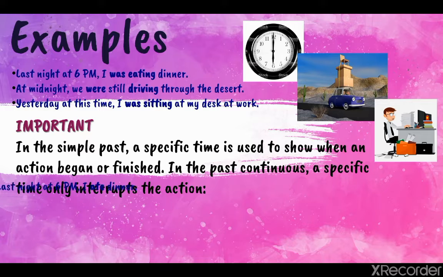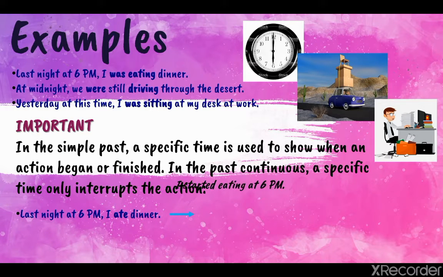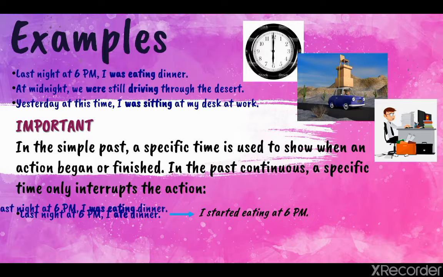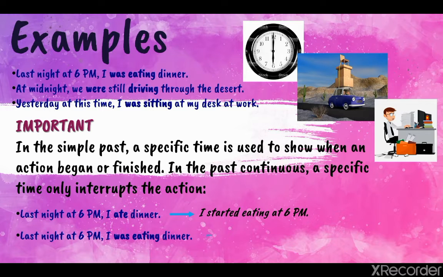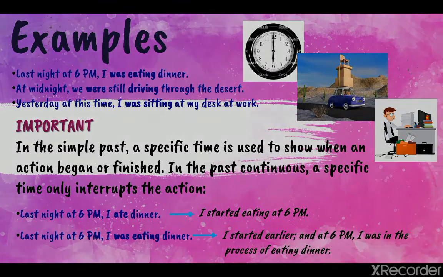Important. In the simple past, a specific time is used to show when an action began or finished. In the past continuous, a specific time only interrupts the action. Last night at 6 p.m. I ate dinner.